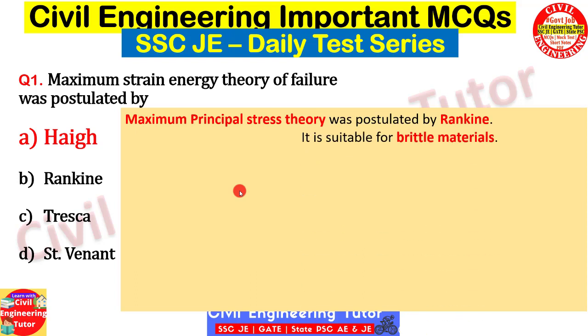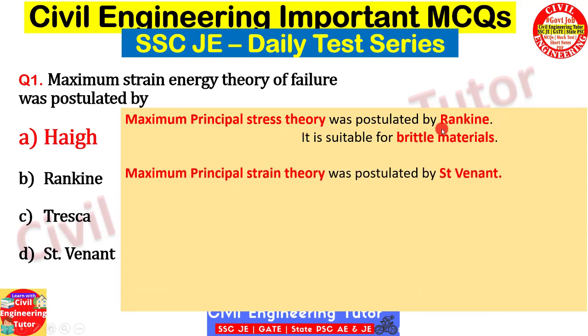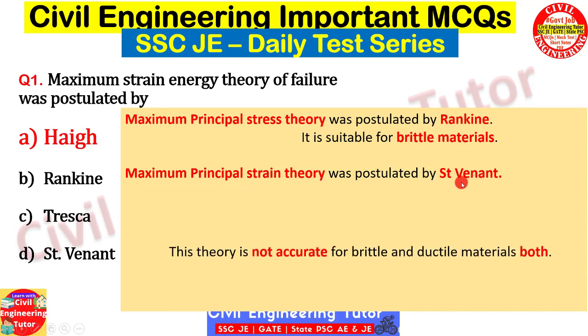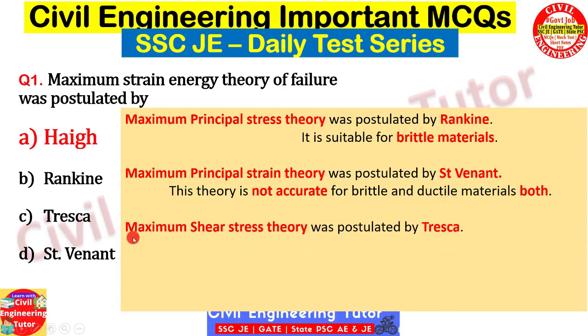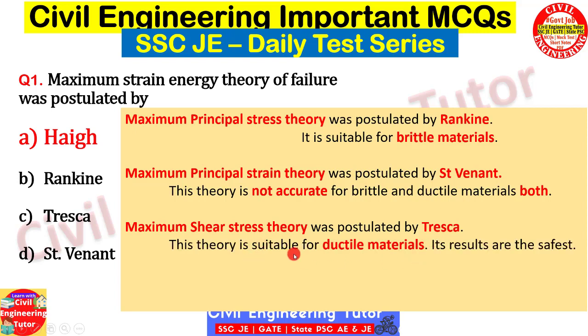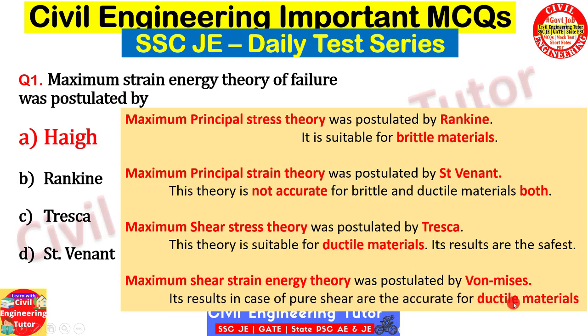This maximum principal stress theory is suitable for brittle materials. So this was the principal stress theory, postulated by Rankine for brittle materials, and the maximum principal strain theory was postulated by Saint Venant. It is not accurate for either brittle or ductile materials. Now another theory is the maximum shear stress theory, postulated by Tresca, and this theory is suitable for ductile materials. Another theory is the maximum shear strain energy theory, postulated by von Mises, and it is suitable, or accurate, for ductile materials.